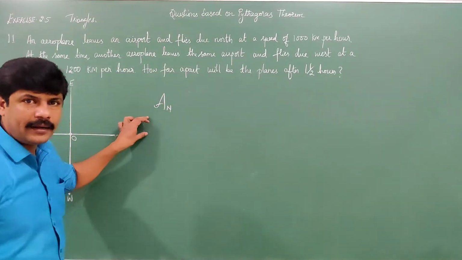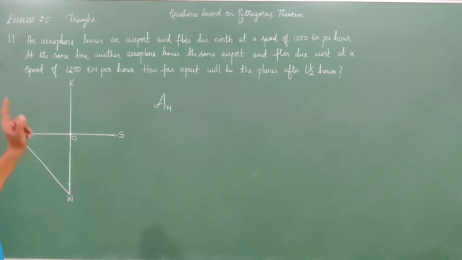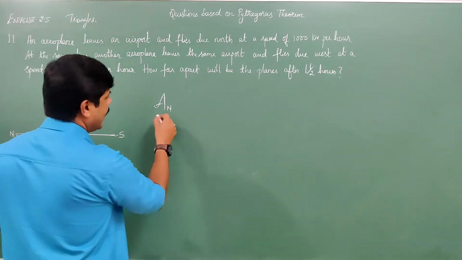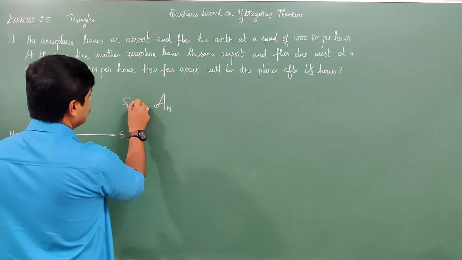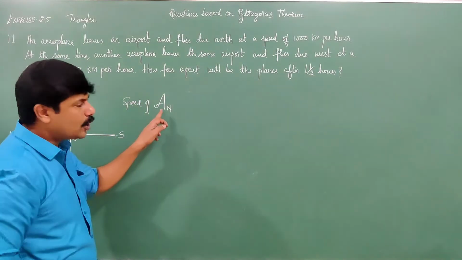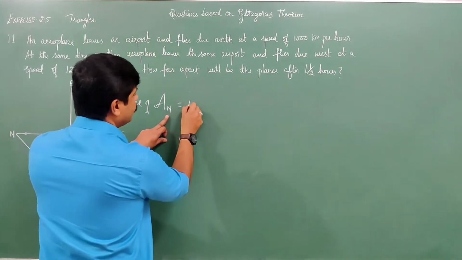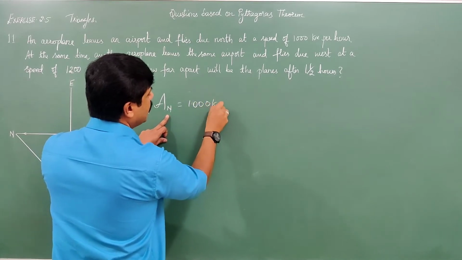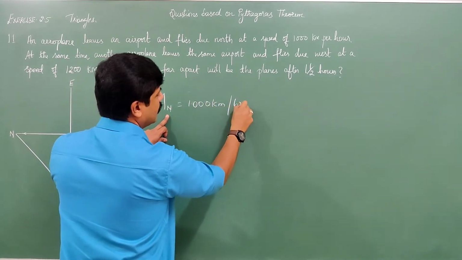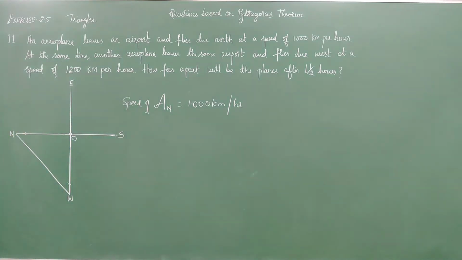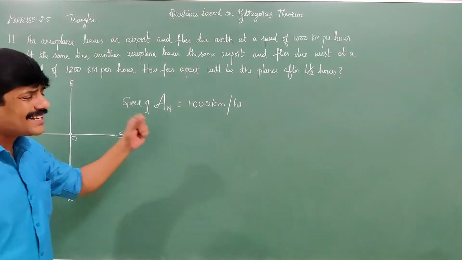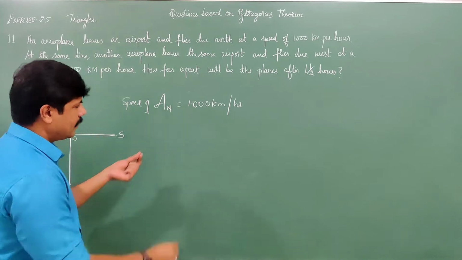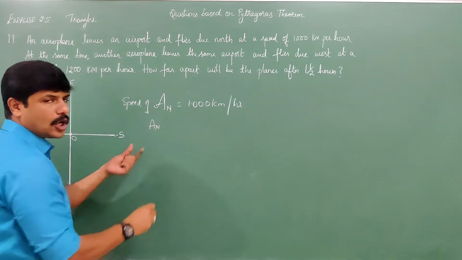Now what we have to find is AN. AN is the aeroplane due north. So what is the speed of that aeroplane? Speed of AN, the aeroplane due north, is 1000 km per hour. Now, what is the distance traveled by this AN, the aeroplane traveling on the north side?